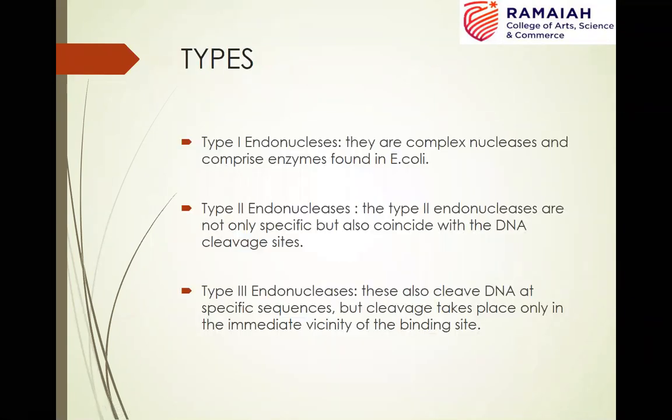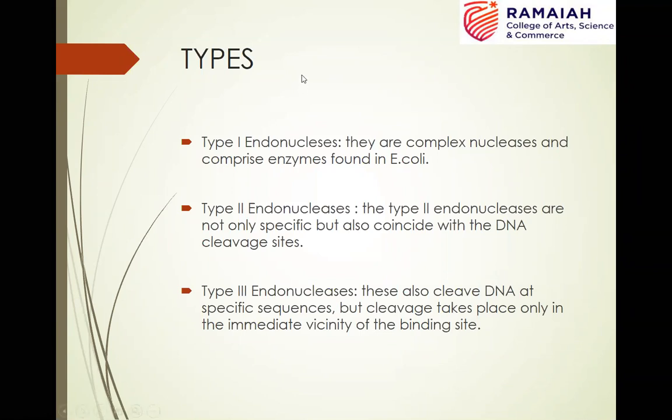The types I have already mentioned. We have three different types, and their mechanisms of action are different. Among these three types, type 1 and type 3, though they have specific recognition sequences, their cleavage site is not within the recognition sequence. The cleavage takes place somewhere away from the recognition sequence, which is why type 1 and type 3 are not very useful in DNA cloning, whereas in type 2, the cleavage site is present within the recognition sequence. That's how it produces fragments of specific length, and that's why it is found to be very useful in recombinant DNA technology.